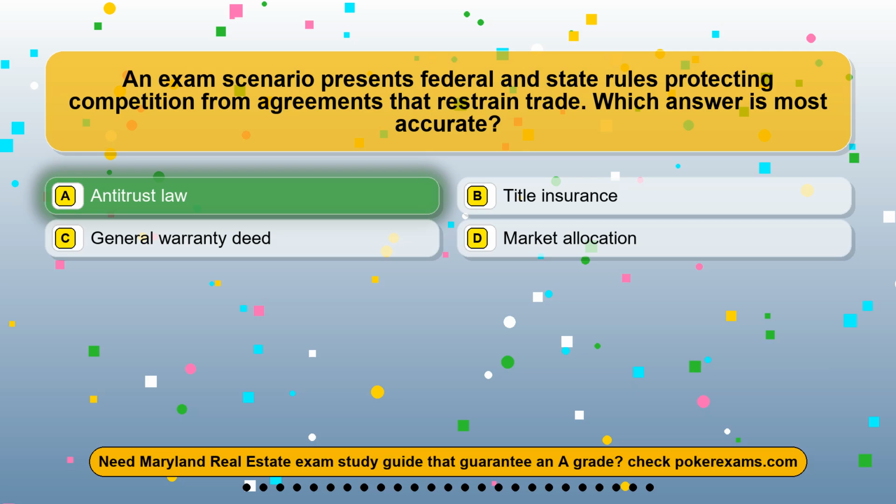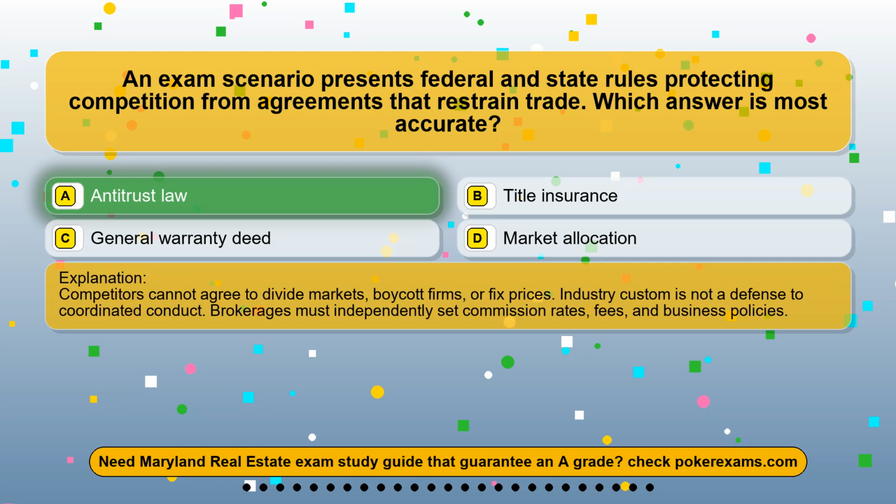The correct answer is option A. Antitrust law. Competitors cannot agree to divide markets, boycott firms, or fix prices. Industry custom is not a defense to coordinated conduct. Brokerages must independently set commission rates, fees, and business policies.